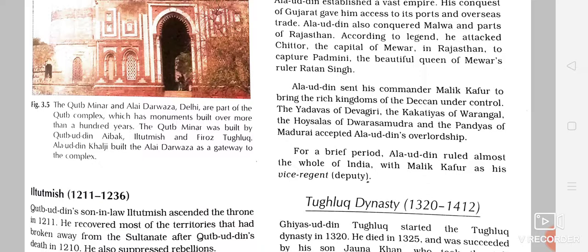There, many small rulers were there, like the Yadavs of Devgiri, Kakatiyas of Warangal, Hoysalas of Dwarasamudra, and Pandyas of Madurai. They all accepted Alauddin's rulership. And we can say that for a very short period in India, Alauddin Khilji ruled almost the whole of India. And he tried to capture almost the whole South Deccan Plateau.